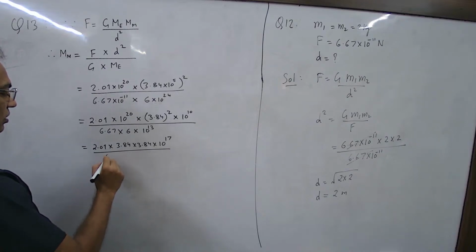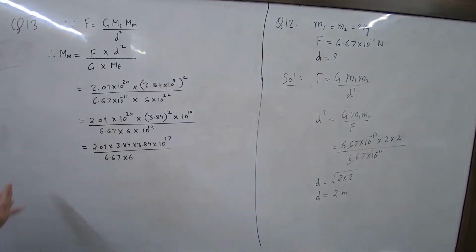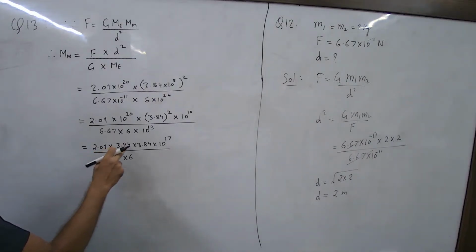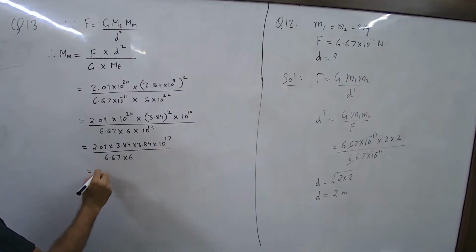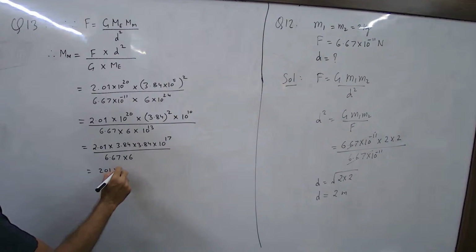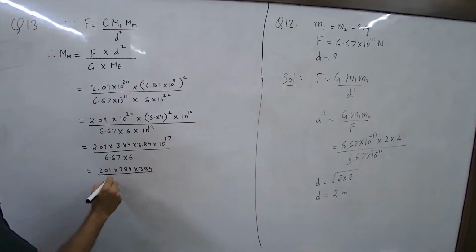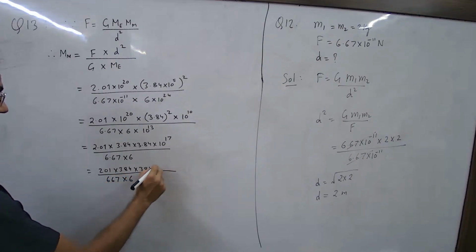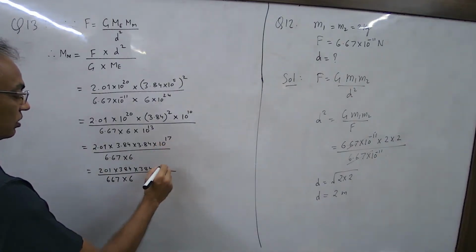Divided by 6.67 into 6. Now remove all the decimals also. So this is 2 decimal, 2 decimal, 2 decimal. So 10 raised to 17 minus 6 it will be... 667. So this will be 10 raised to 39.